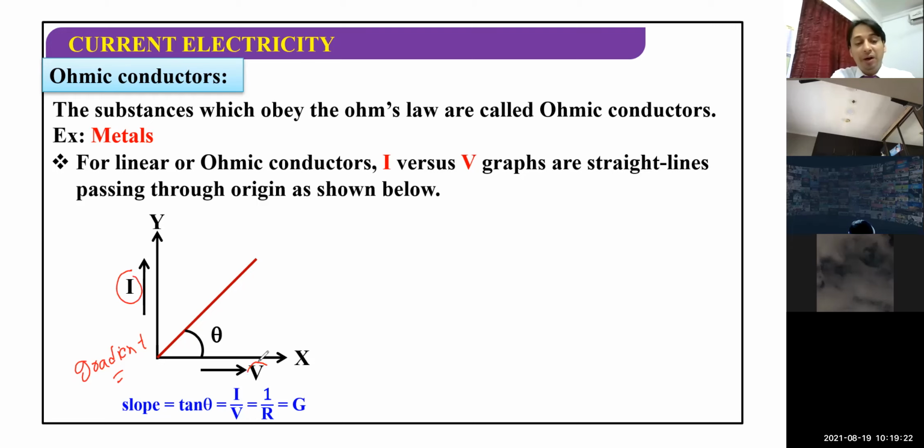Now, children, you remember I can take I along the y-axis or I can take V along the y-axis. It's up to me. But here, in this graph, I is taken along the y-axis, and voltage, the potential difference, is taken along the x-axis, and I find that the line is straight. But what about the gradient? And what information do you get from the gradient? You know what gradient is? Gradient is rise over run.